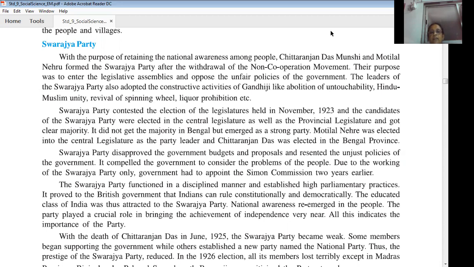The party played a crucial role in bringing the achievement of independence very near. So this Swarajya Party played an important role in achieving independence. All this indicates the importance of the party. That all shows the importance of the Swarajya Party.